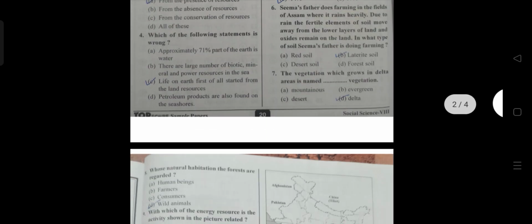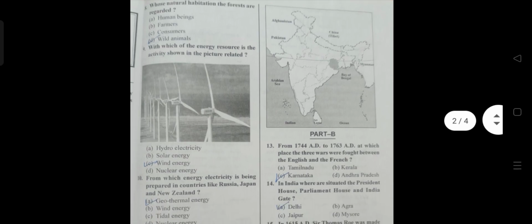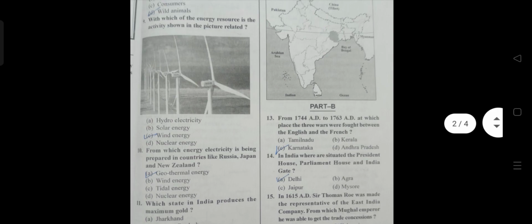Seventh, the vegetation which grows in delta areas is named dash vegetation. The answer is D, delta. Again, whose natural habitation are the forests regarded? The answer is D, wild animal. Ninth, with which energy resource is the activity shown in the picture related? The answer is C, wind energy.